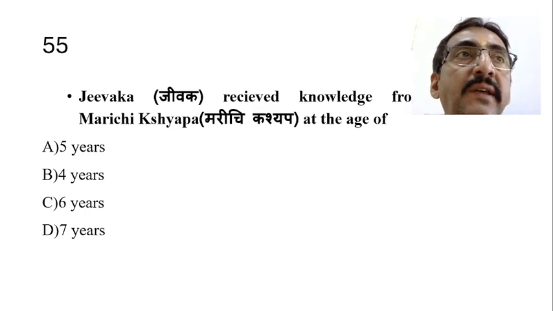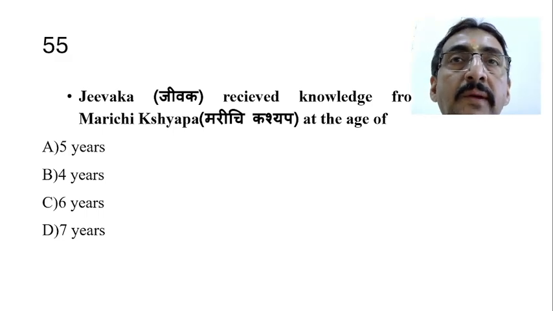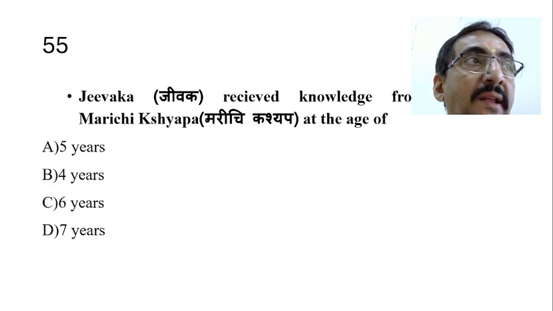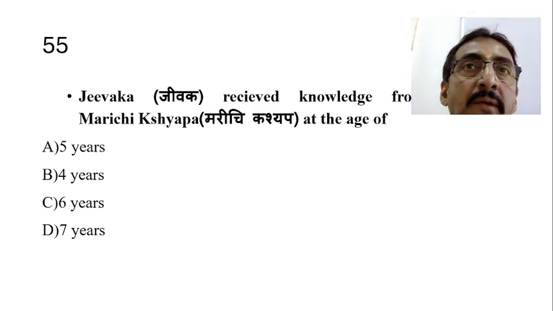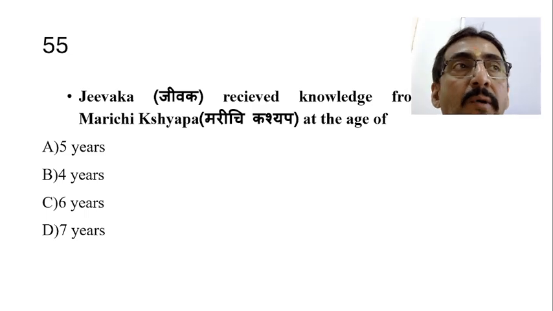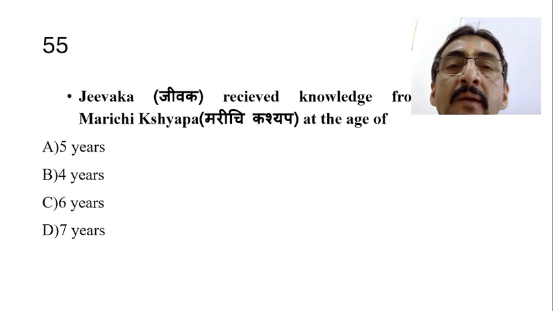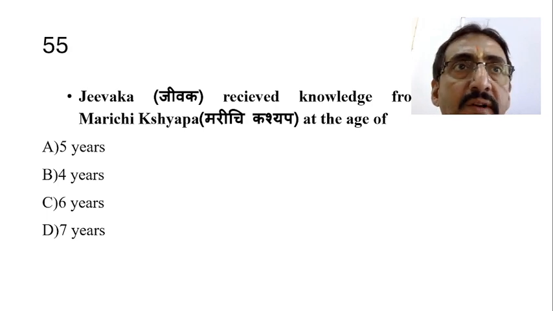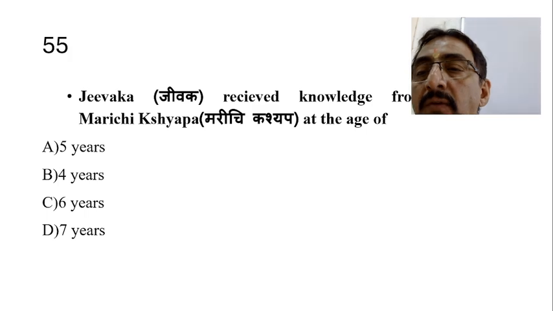What happened is, in the 5th year itself, Vruddha Jivaka received all the knowledge from Marichi Kashyapa, and he wrote a Grantha also. But nobody accepted it, thinking he is a small kid of 5 years. So how can he write such a vast Grantha? During this process he took a dip in the river Ganga, and when he came out, a transformation took place and he looked like an old aged person with grey hair and all. Then he was called Vruddha Jivaka. This is what is explained in Kashyapa Samhita. Kankahala, near Haridwara, Kankahala Pradesha. So the right answer is 5 years.